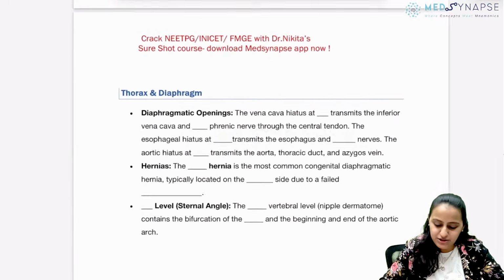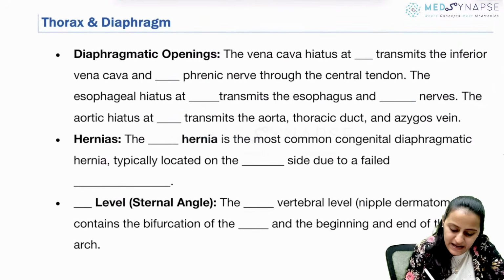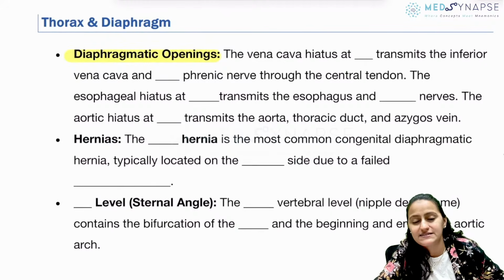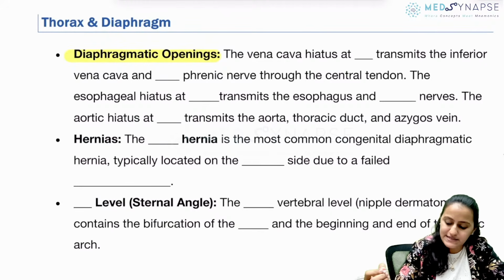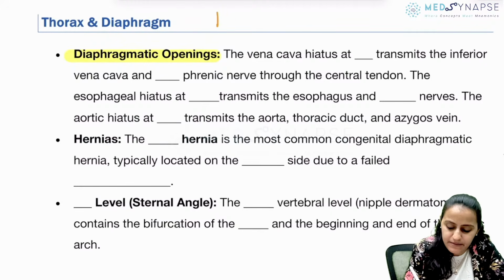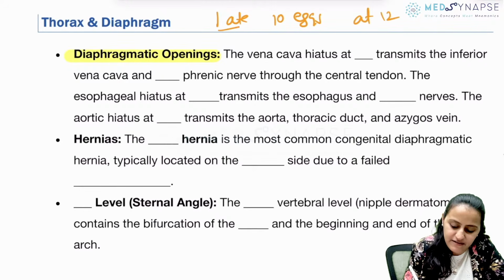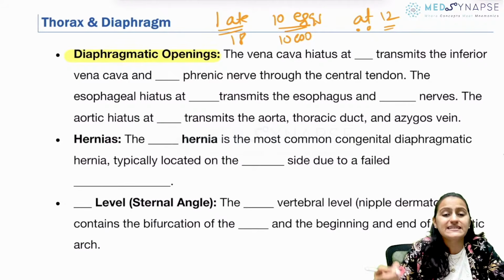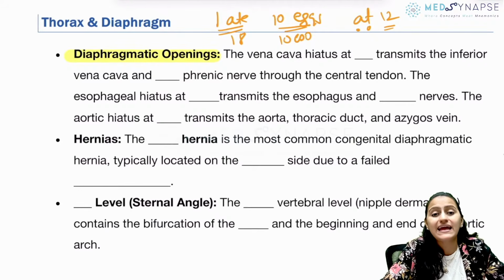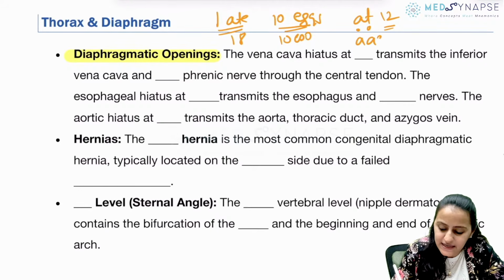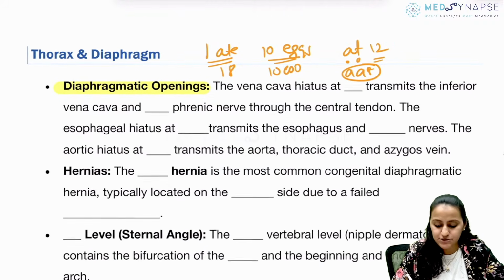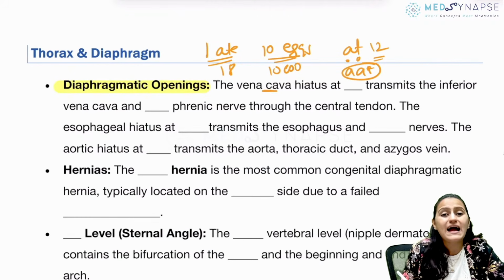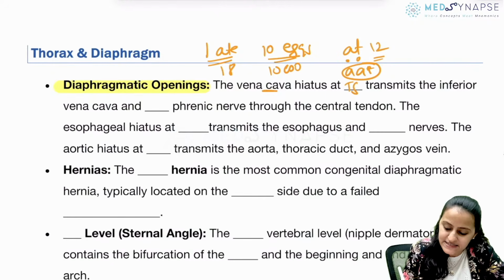All right, going to the next one, thorax and diaphragm. The diaphragmatic openings is what we have discussed in the short videos. So what is the mnemonic for diaphragmatic openings? Remember, I, 8, 10, X at 12. I is 8, IVC is T8, 10 is esophagus. Aorta, thoracic duct is 12. Okay, AAT, at aorta, azygous vein, and thoracic duct is T12. So vena cava, IVC is at T8.